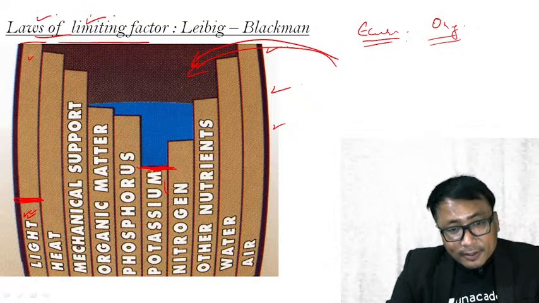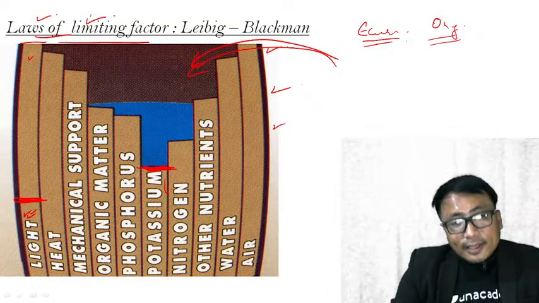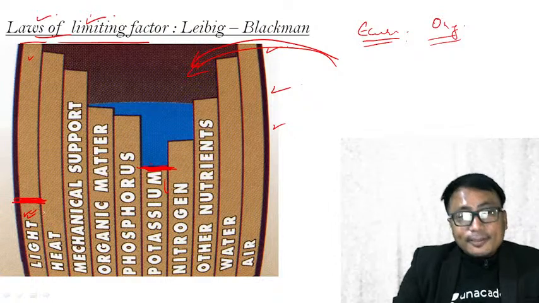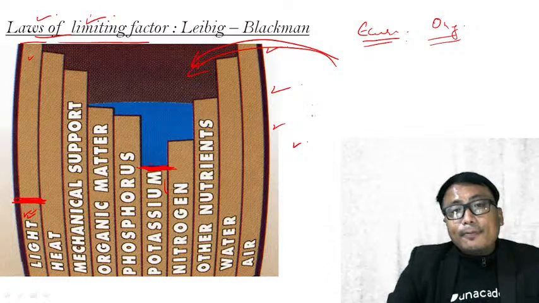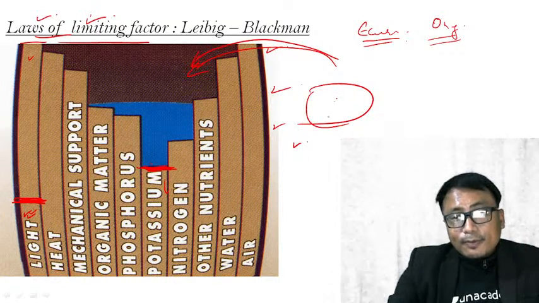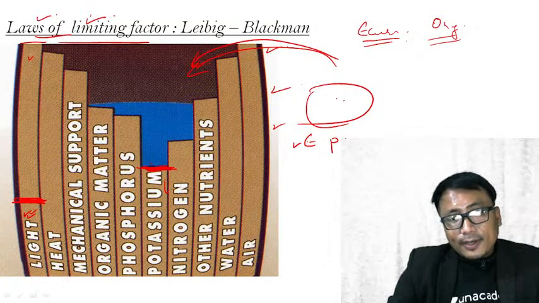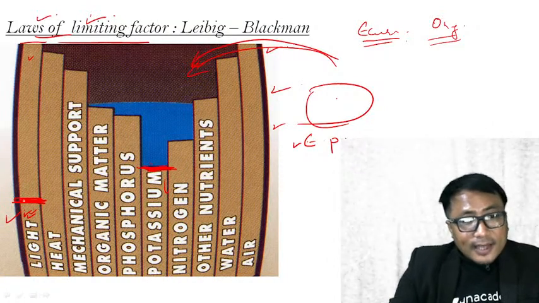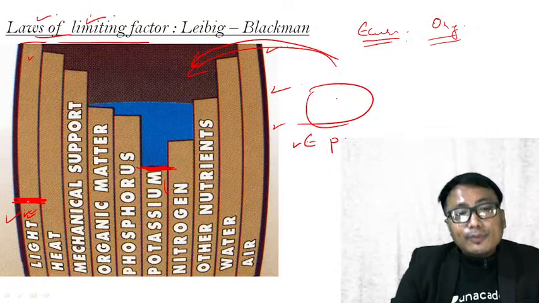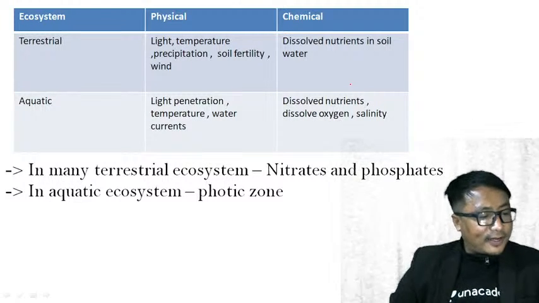Now, the potassium level, the lowest level, is replaced by this, which means the water is now able to hold only up to this level. So the presence or absence of an organism in an ecosystem, a place that can sustain or support any organism, will be determined by the amount of light intensity. Why? Because light intensity is the lowest level here. So the presence or the absence of light will determine the type of organism that you will find. That is known as the law of limiting factor.